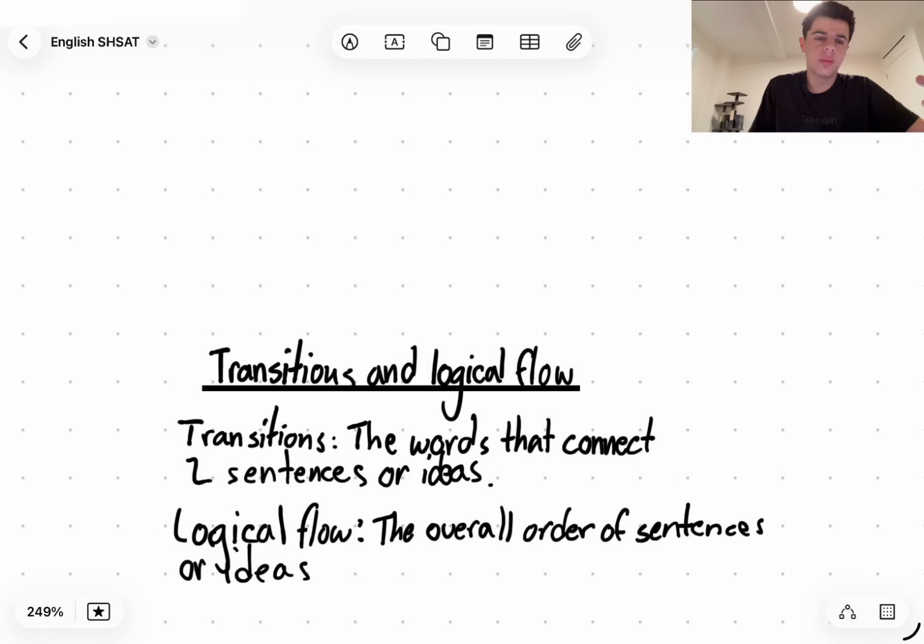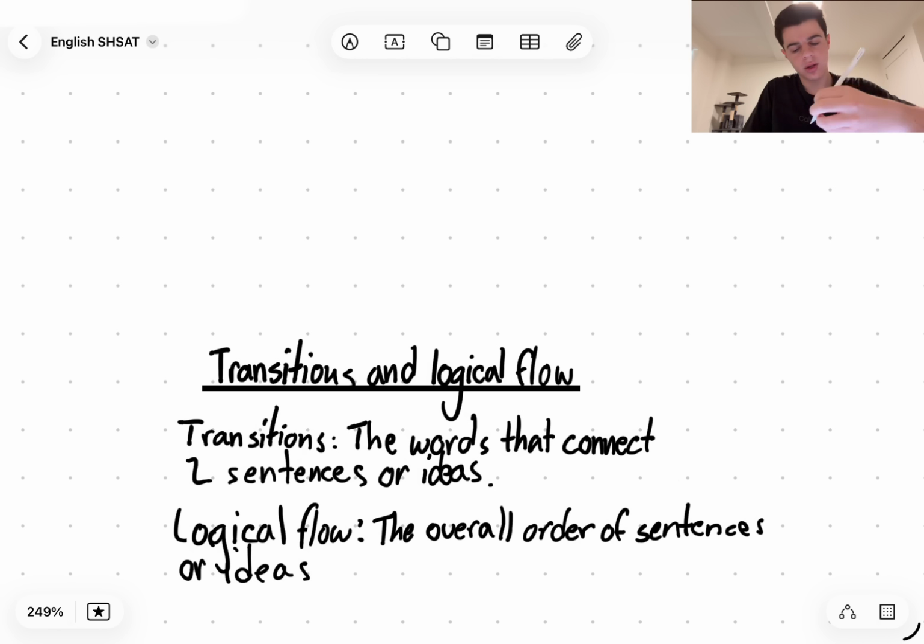So before we go into some practice problems, what I was thinking we'd do is just explain what transitions and logical flow are, and then explain what you should be doing for these types of problems and how to approach them. So first we have transitions, and transitions are simply the words that connect two sentences or ideas.